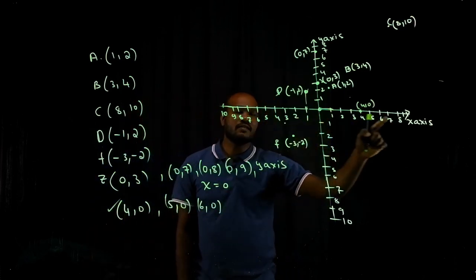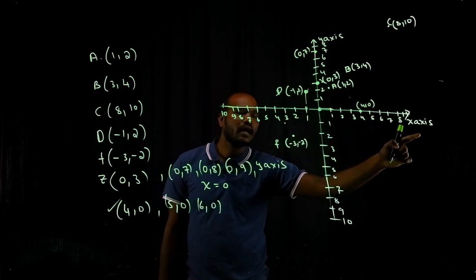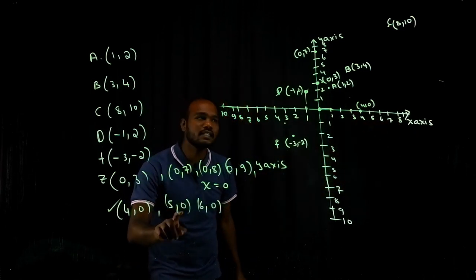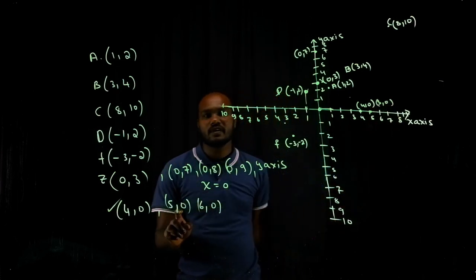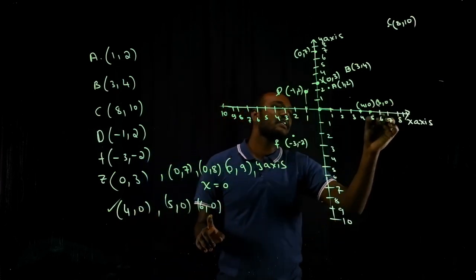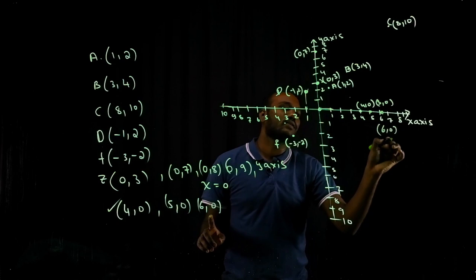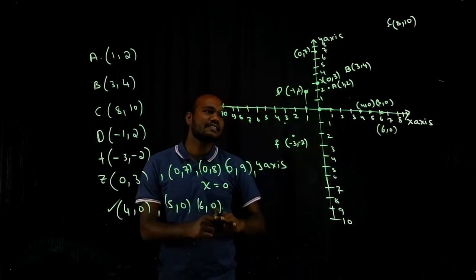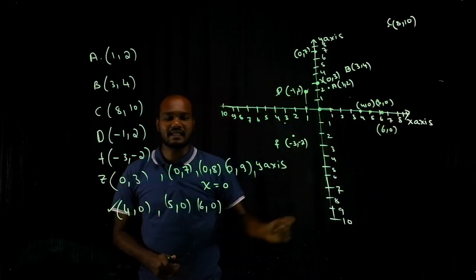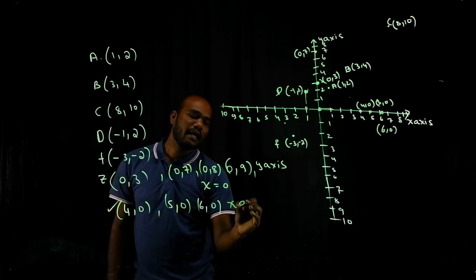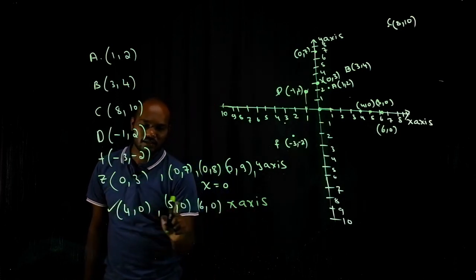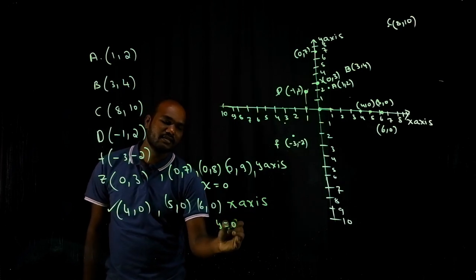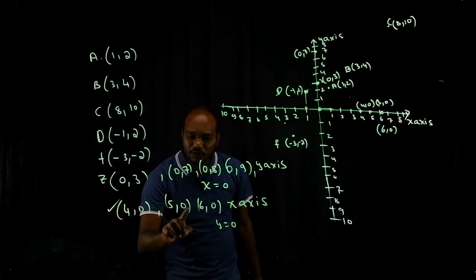Which axis is this on? This is on the X axis. In the same way, (5, 0) and (6, 0). They are all falling on which axis? The X axis. What is the value of Y here? Y is 0.